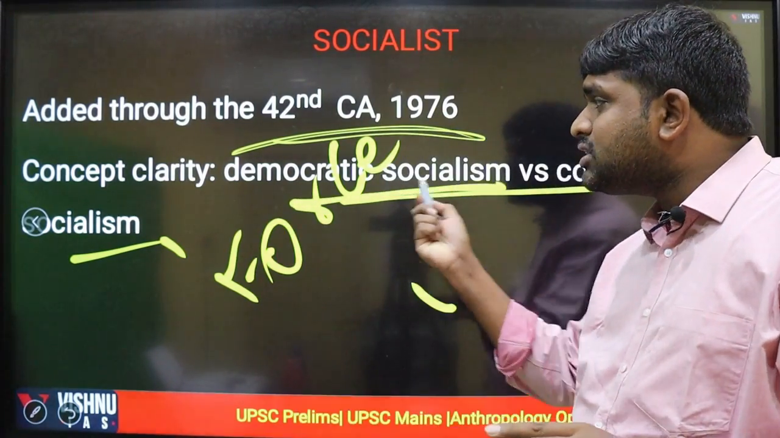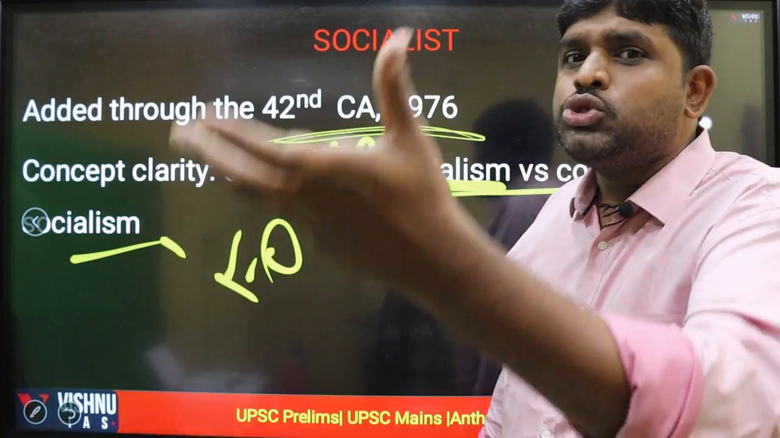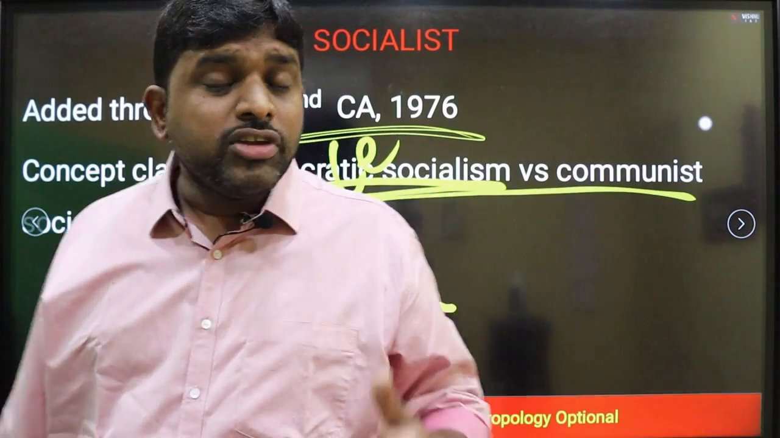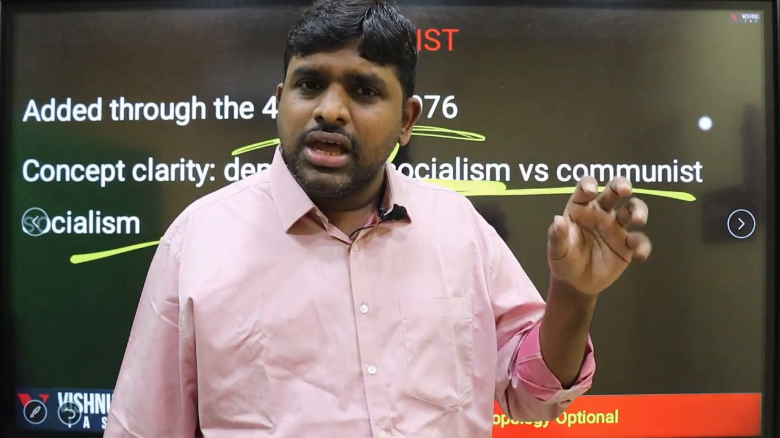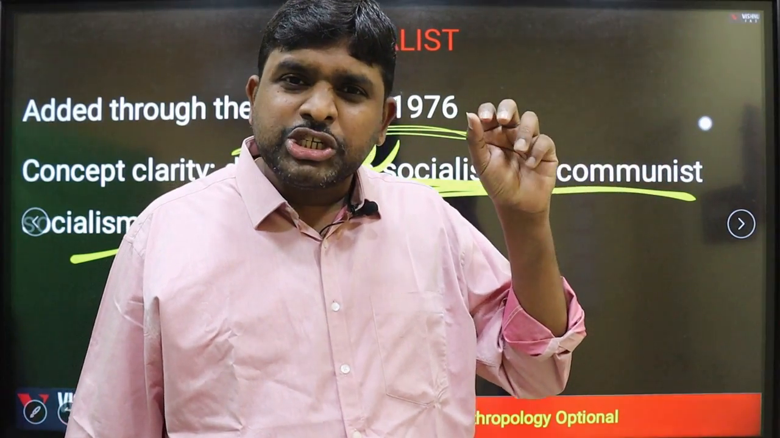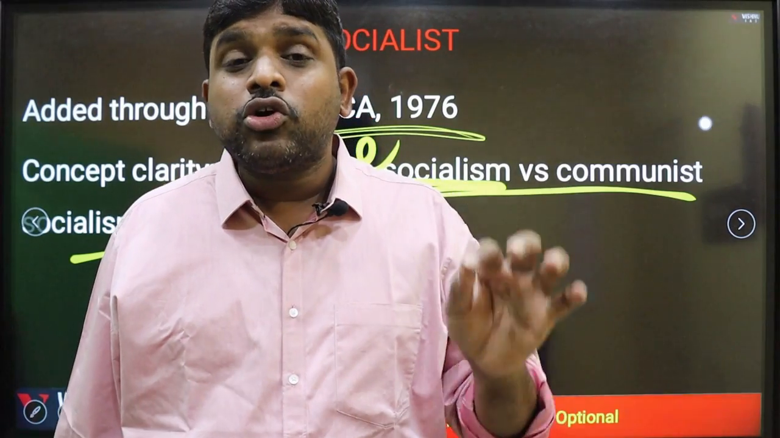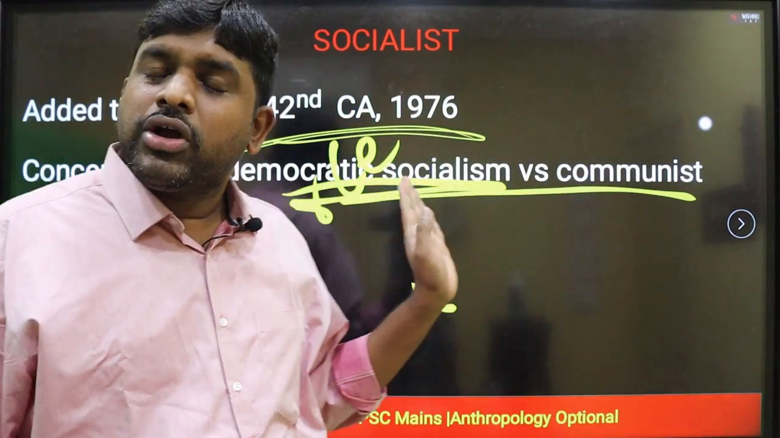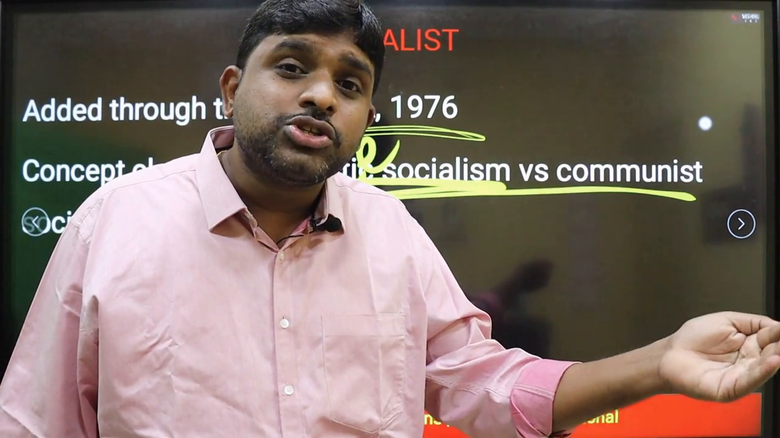Whereas democratic socialism talks about gradual transformation, transformation with people's approval. Yes, people are going to control the goods, the people are going to control the production, the people are going to enjoy the resources. The government is also going to focus on welfare. So democratic socialism mainly focuses on welfare, on transformation into a socialistic society.